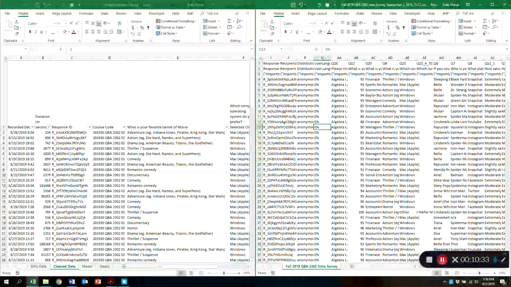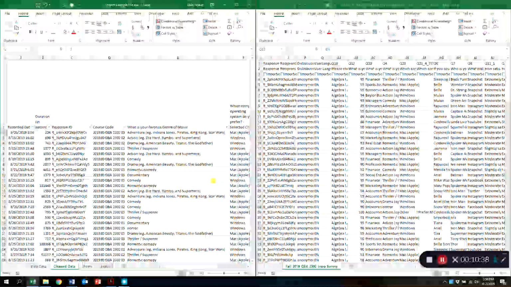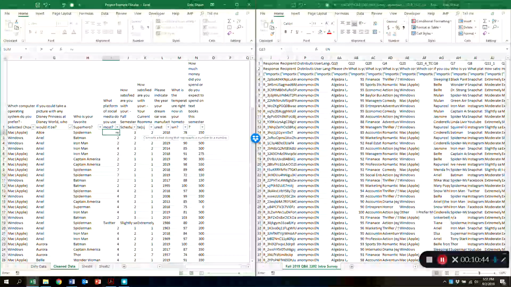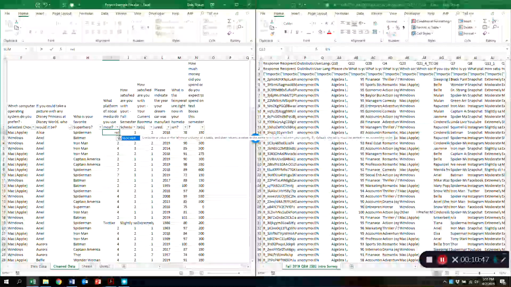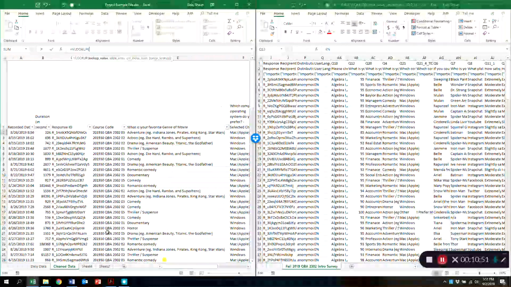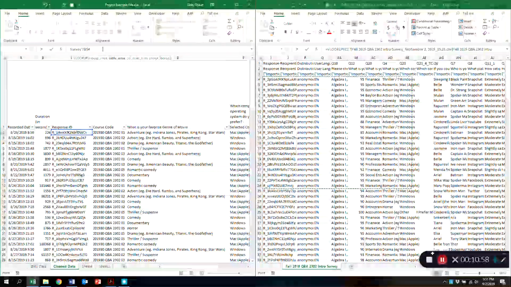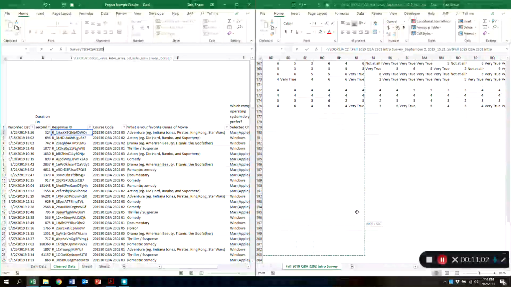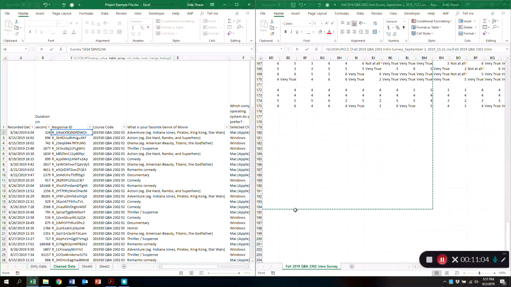to see. So right here, I come over to my fun little what platform of social media do you use most, and then I do equals VLOOKUP, and then I tell it, hey, I want you to look up the response ID. Okay, then I press comma, and I want you to look up the response ID in this right here, in this giant spreadsheet.